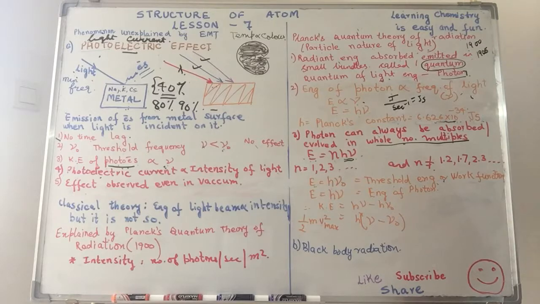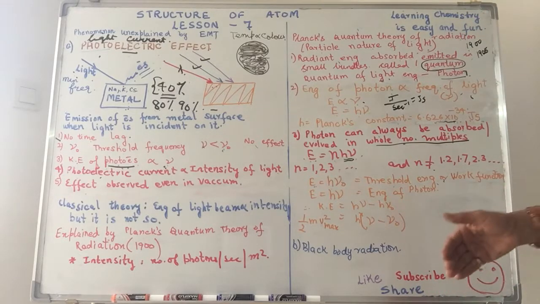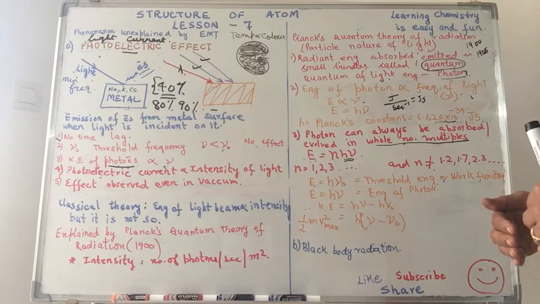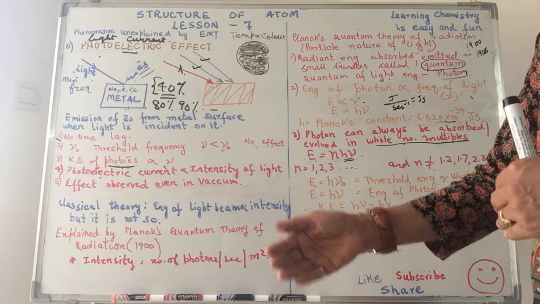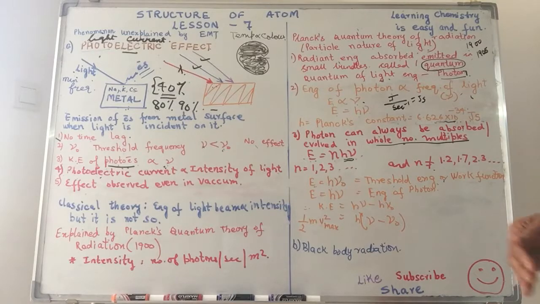Threshold. Simple meaning of threshold is the boundary. Okay, put it in simple normal terms. So boundary. The threshold of your house is your main door. You step out of it, you are outside the house. You put your foot in, you are inside the house. So that's the threshold.